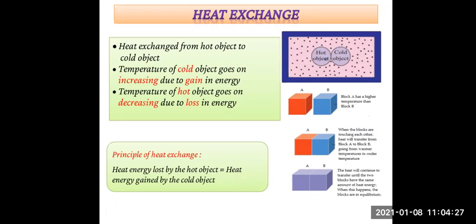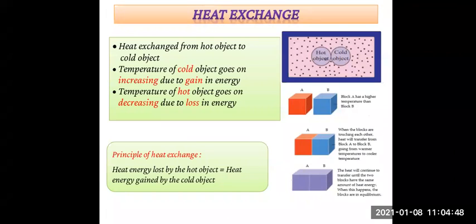In this process, the cold object gains heat energy and the hot object loses heat energy.